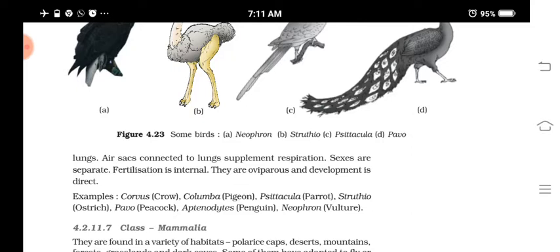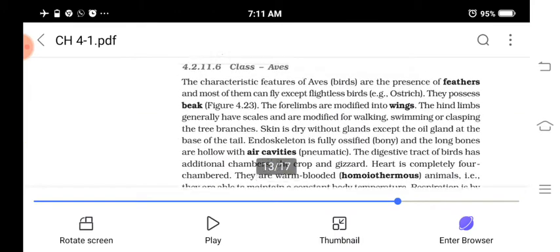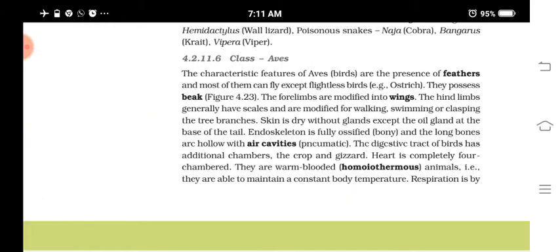Can be asked, what are the flight adaptations found in birds? What all can you say? Their body is having feathers, and wings. Forelimbs are modified into wings. Then skin is dry, and they have oil glands. Then the long bones have cavities in them, and they are known as pneumatic bones. What happens? That reduces the weight, isn't it? And they can fly. If weight is more, then they cannot fly.